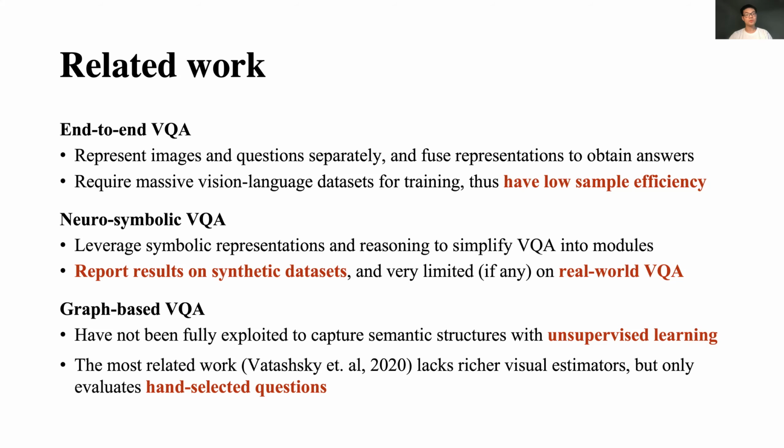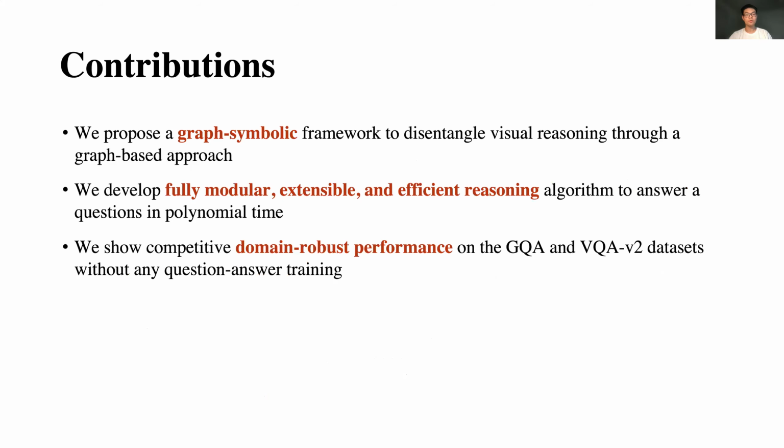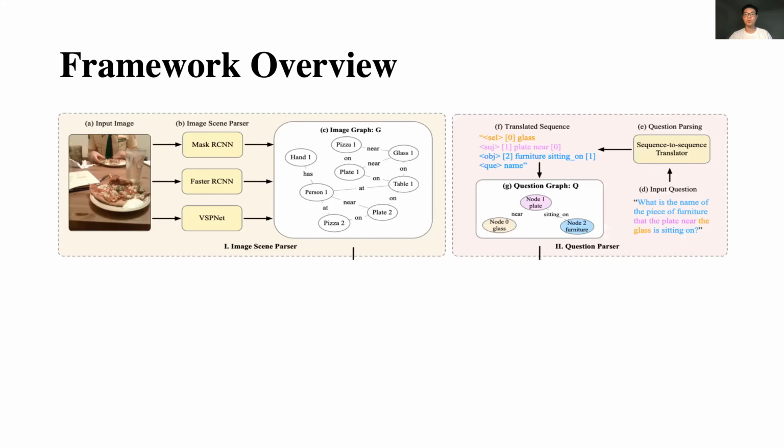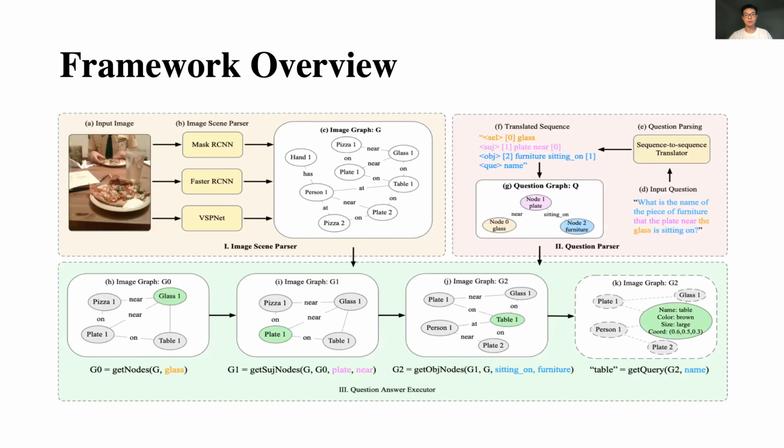To bridge these gaps, we propose a graph-symbolic framework for visual reasoning, a graph-based approach with a fully modular, extensible, and efficient reasoning algorithm to answer questions in polynomial time. We show competitive, domain-robust performance on GQA and VQA2 datasets without any question-answer training. Our framework contains an image parser, a question parser, and a question answer executor.